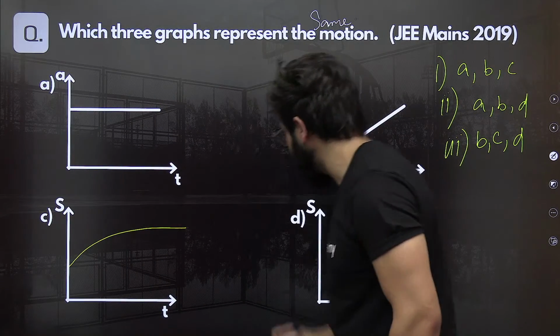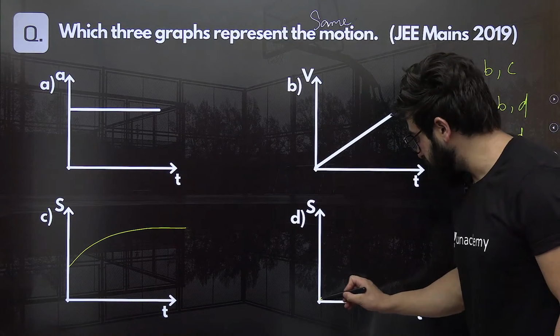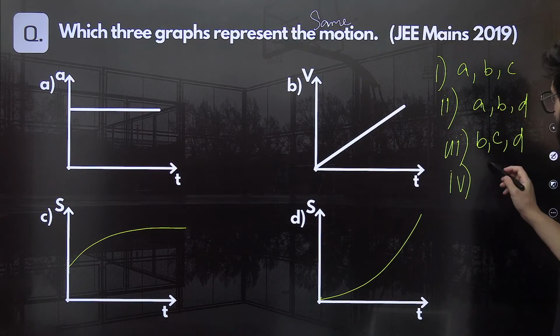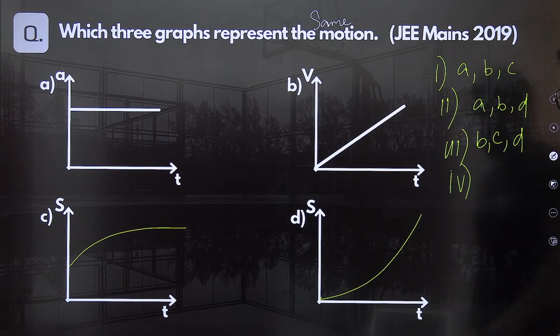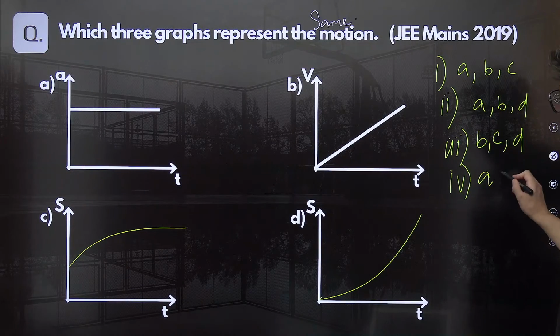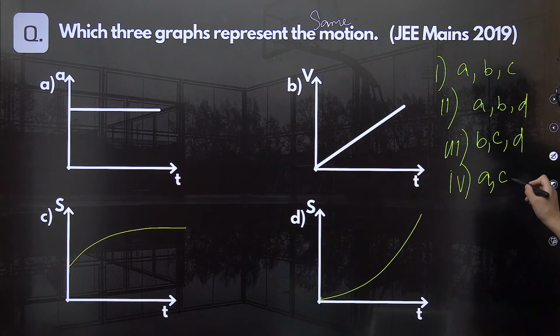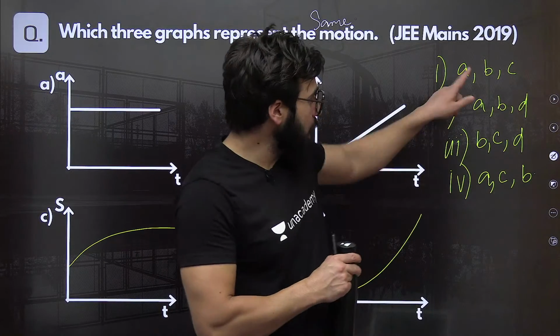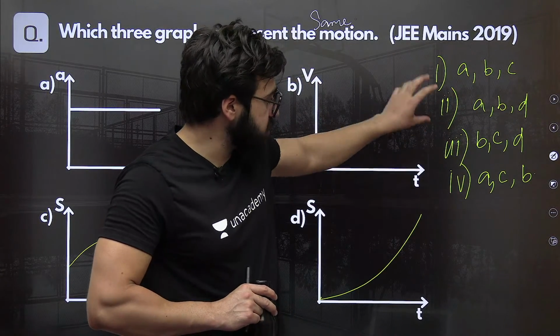This is something like this, and make it something like this. The fourth option will be something like A, C, B. Can you tell me the option: first, second, third, fourth.